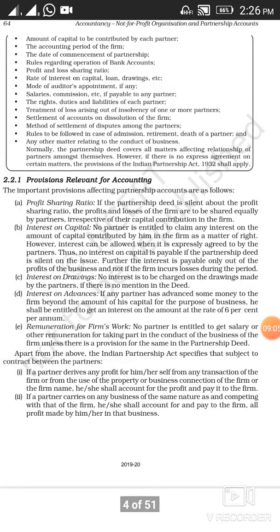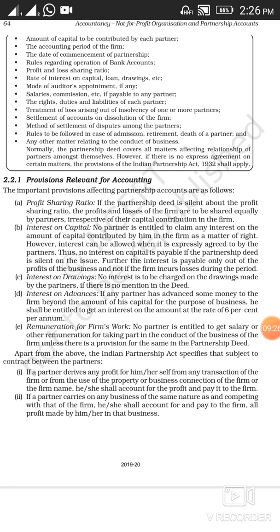Next, the amount of capital to be contributed by each partner. As you know, partners have come together to do a common business. So here they are going to contribute the capital. So how much amount will be contributed by the partners will be mentioned over here.